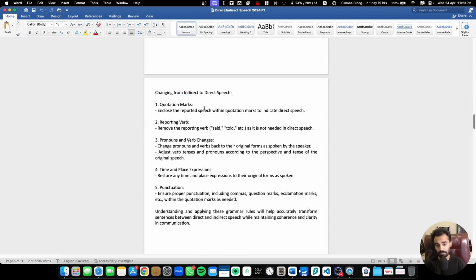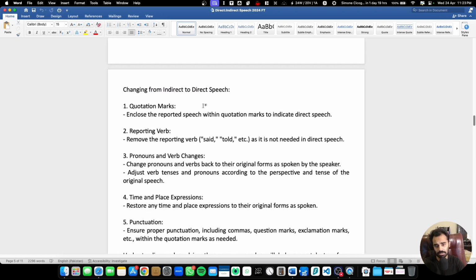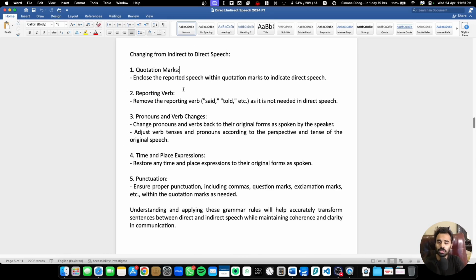So over here, there are a couple of things, probably the same things, but let's read them as well. It says that the quotation marks enclose the reported speech to indicate direct speech. Definitely, we were using quotation marks. Reporting verb: remove the reporting verb, said or told, as it is not needed in direct speech. Pronouns and verb changes: change pronouns and verbs back to their original forms as they were spoken by the speaker. So, what is the pattern over here? Things are going back as they were before. We are actually reversing them. That's exactly what is happening.